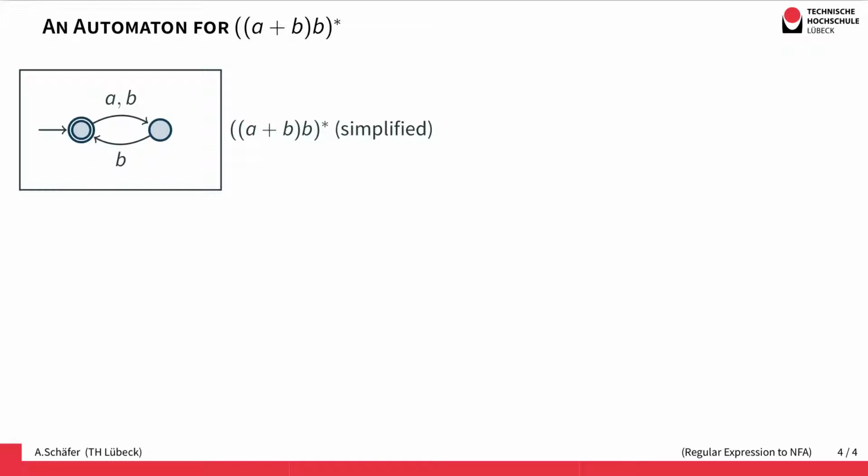If we have a closer look at the language, we see that this regular expression says that the first letter can be an A or a B, let's say it's an A, and then we have to have a B. And then because of the star, we start all over again, so we can again have an A followed by a B, and then we can start again, and then we might have a B followed by a B. And what we realize is that this regular expression defines that every second letter has to be a B. The B has to be at all the odd positions in the word, if we start counting at 0.